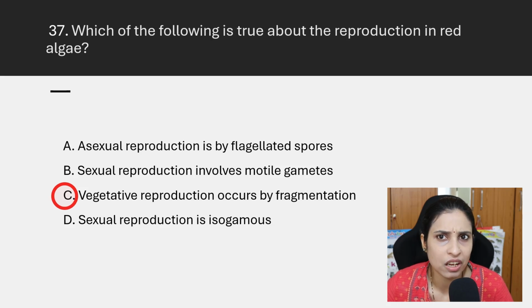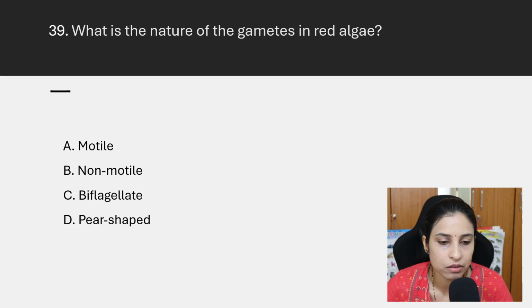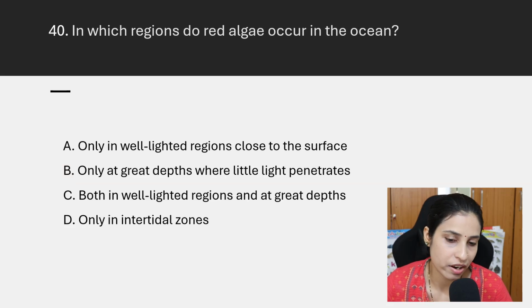No, both are non-motile. Then sexual reproduction is isogamous? No, not isogamous. They are anisogamous or oogamous. Okay. Then which type of sexual reproduction is found in red algae? They are oogamous. Okay. What is the nature of the gametes in red algae? The gametes are non-motile. You should remember this point.